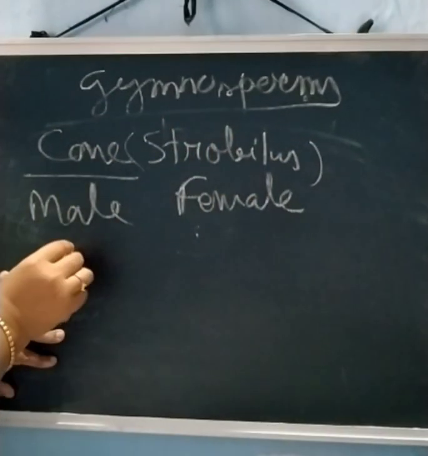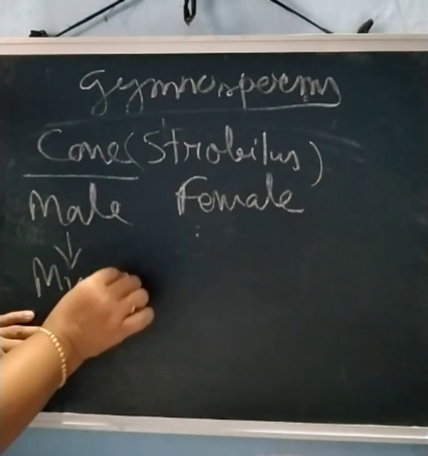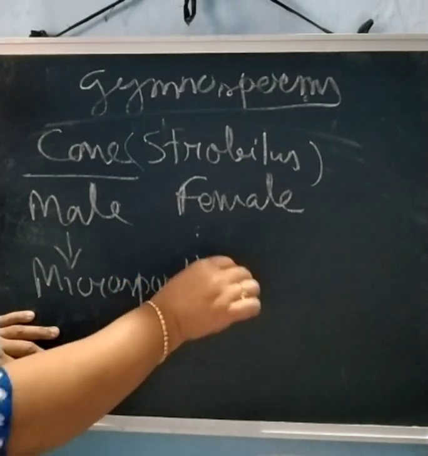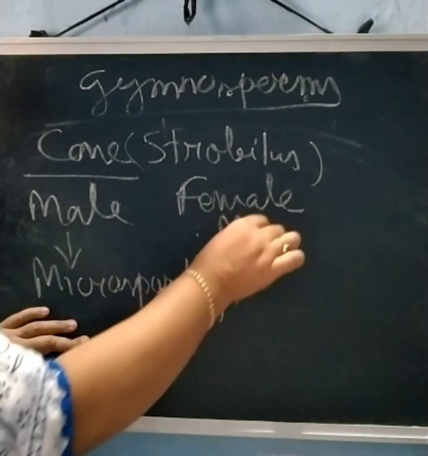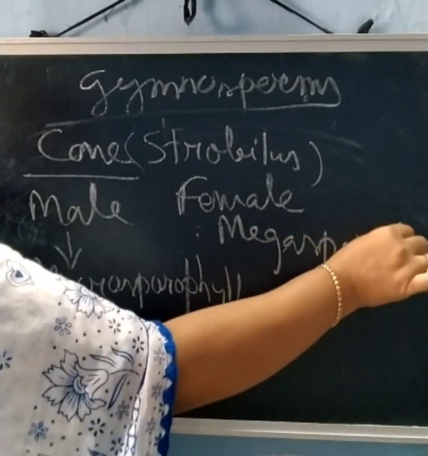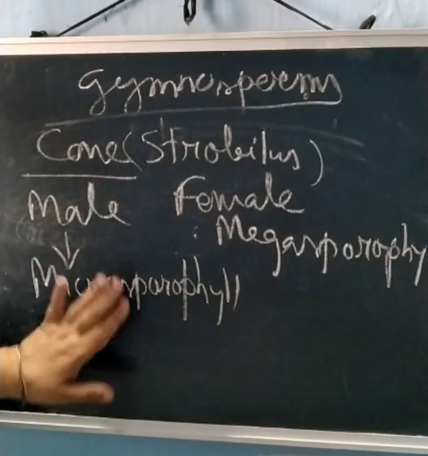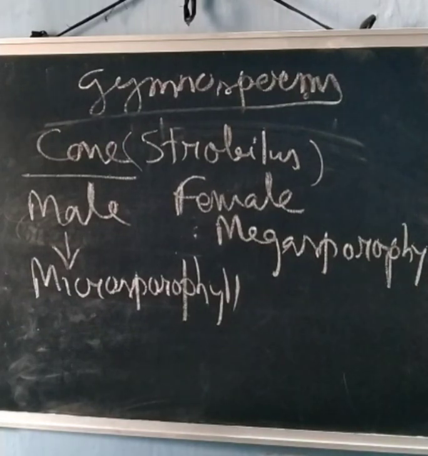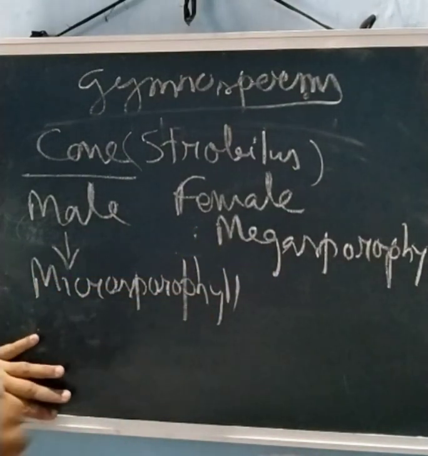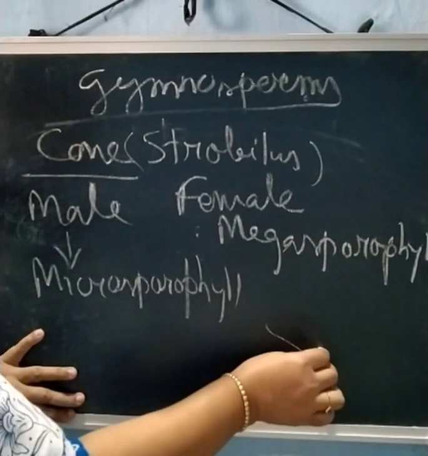The male has microsporophylls, while the female similarly has megasporophylls. I will show you the microsporophyll or male cone during the online class, the few structures that I have. For the female megasporophylls I don't have the structure, but I can show you that this type of structure is there.